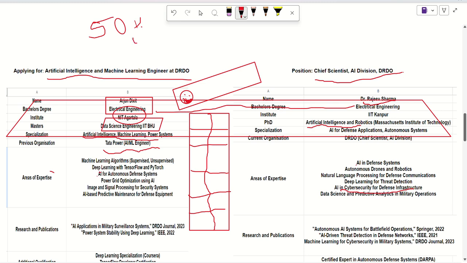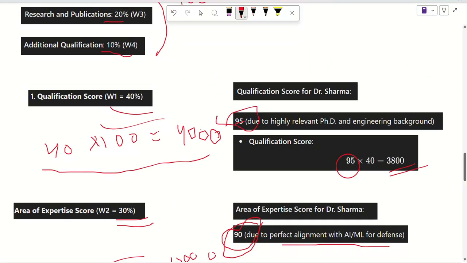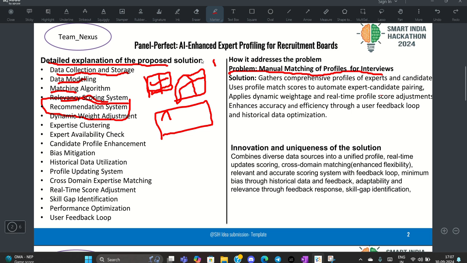So if both are from the same branch, then we will give 100. You can see that here we have given 95 relevancy. Now if we increase the weight, we can give 100, and here the weight was 40%, we can assign it 60%. This is dynamic weight adjustment, and this can be done manually if the position demands it. After that we will have an expert availability check, and the candidate can enhance their profile in future whenever he wants.